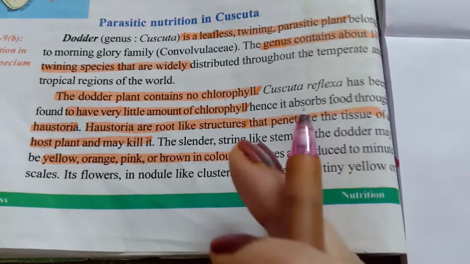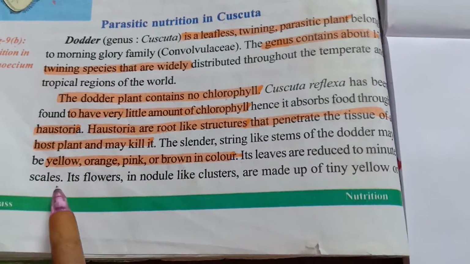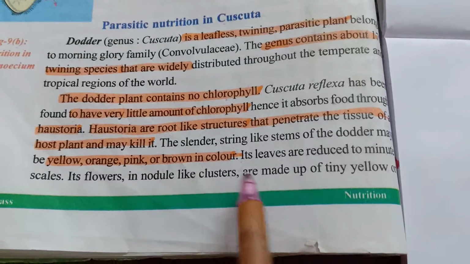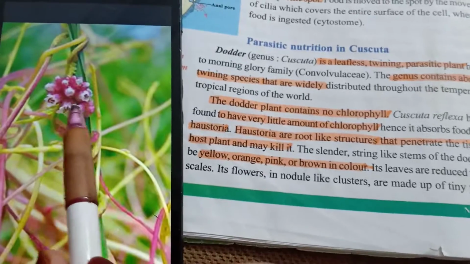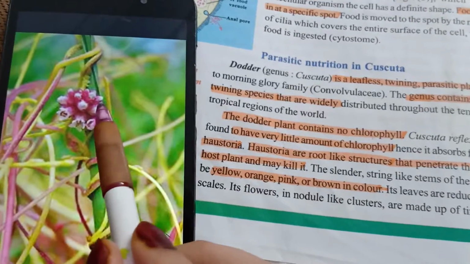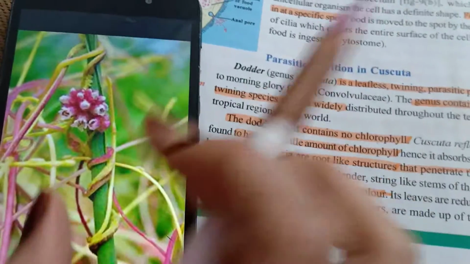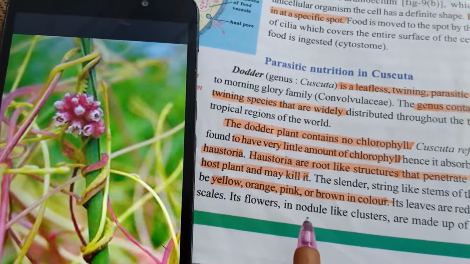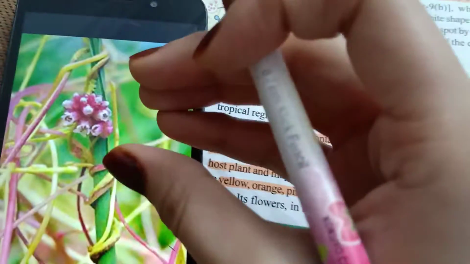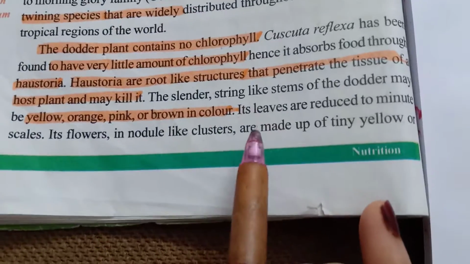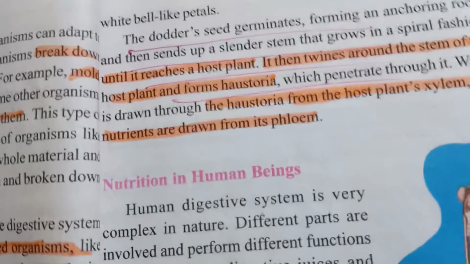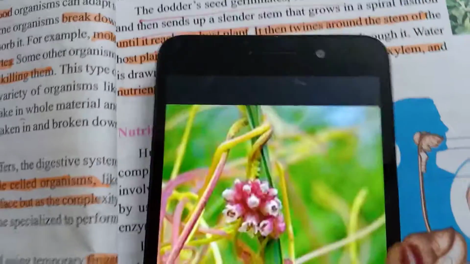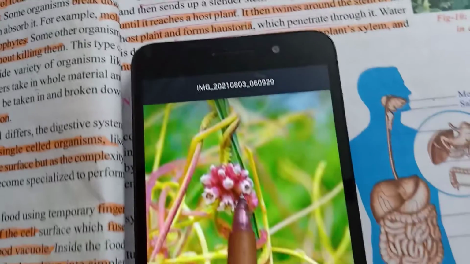It does not have proper leaves, only scale-like ones, and it has flowers. In the flowers, nodule-like clusters are formed. Nodule-like structures will be present in cluster form. All the flowers are together, in clusters. Cluster in the sense that they will be together. Okay. And the flowers are made up of tiny yellow or white bell-like petals. Okay, as I showed before, like this. It has bell-like petals, right?